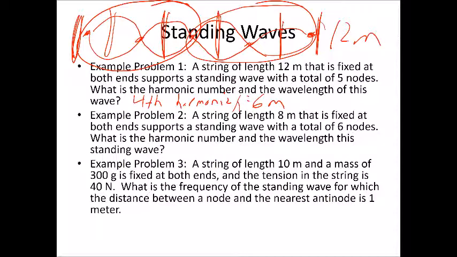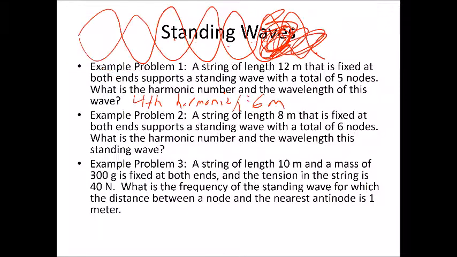All right, so let's look at problem 2. A string of length 8 meters is fixed at both ends and supports a standing wave with a total of 6 nodes. What is the harmonic number and the wavelength of this standing wave? All right, again, drawing appears terrible, but we have 1, 2, 3, 4, 5, 6 nodes. 1, 2, 3, 4, 5 antinodes.